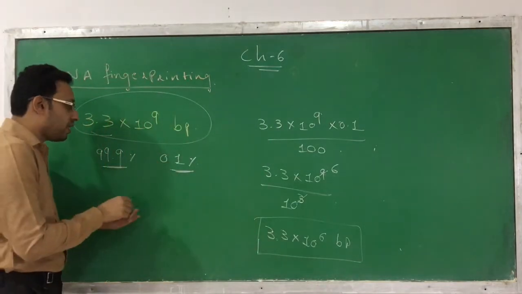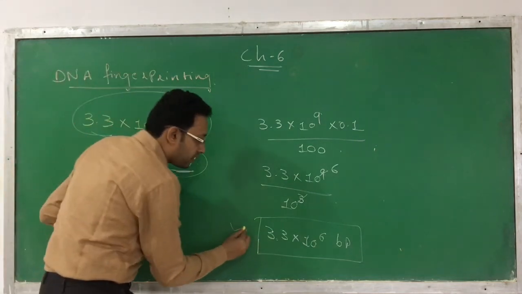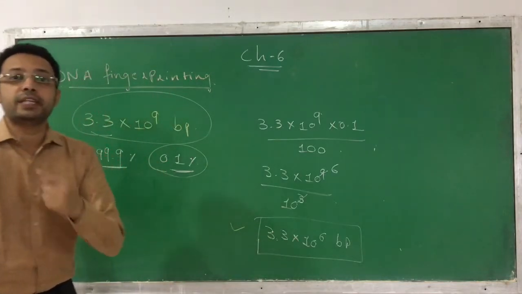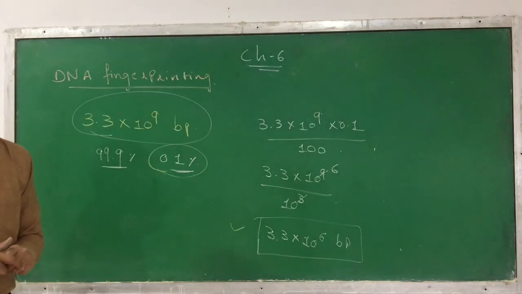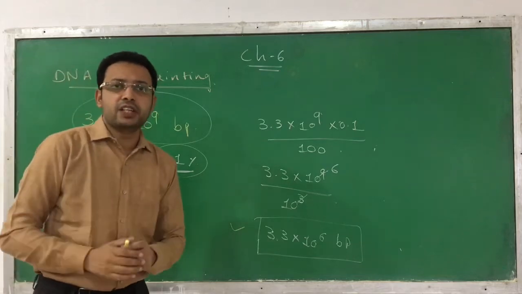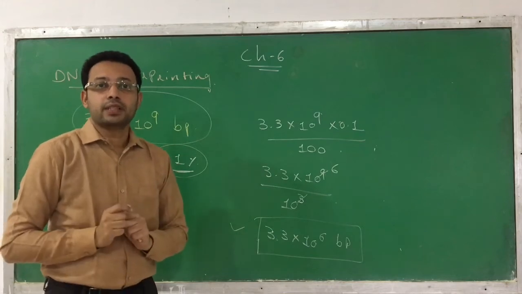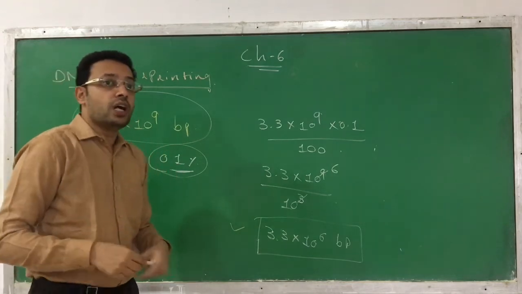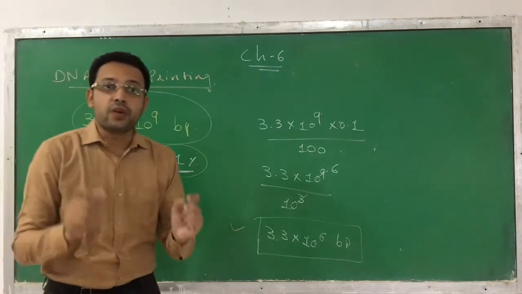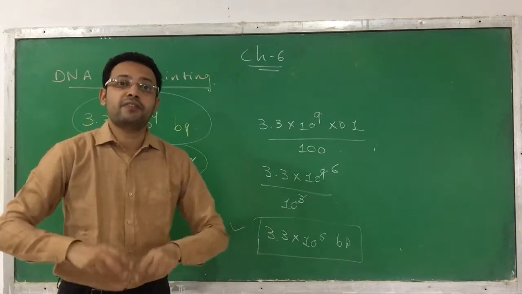If you see it percentage wise, we only find that a 0.1% difference exists. But when we see that 3.3 into 10 raised to 6 base pairs are different from one human being to another human being, this is what we have to find out. If we try to manually find out what the difference is, it is a very tedious job. It is very difficult. So a new method has been adopted, that is the DNA fingerprinting method, where differences in the repeated sequences are found out.